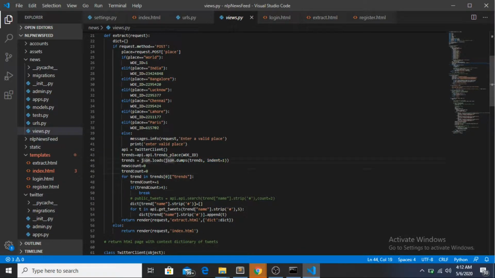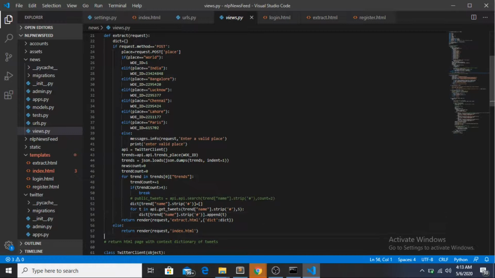So this trends variable will have a complete dictionary, which is in JSON format. It will have everything, I mean all the trends which are there. It contains all the information that you want, like the trends, the URLs, the date, and everything else, how many retweets there are, how many tweets there are. Every piece of information is in this dictionary, or you can say JSON string, whatever it is returning. So now I have made two variables like news count and trend count.